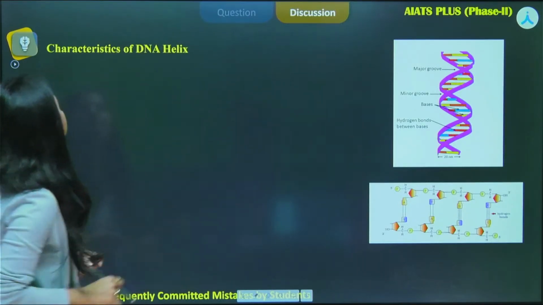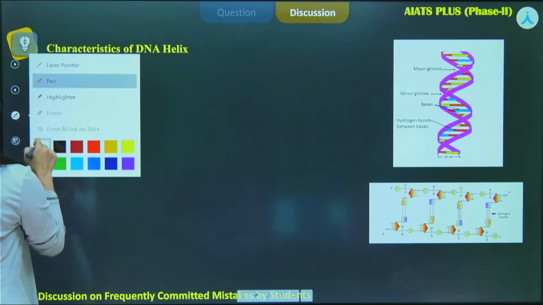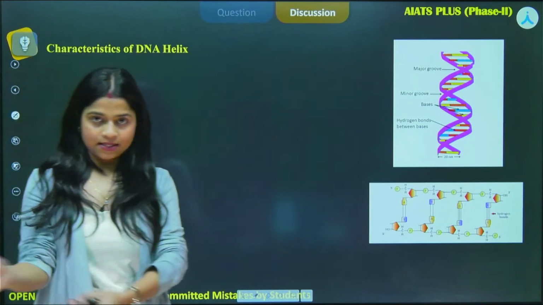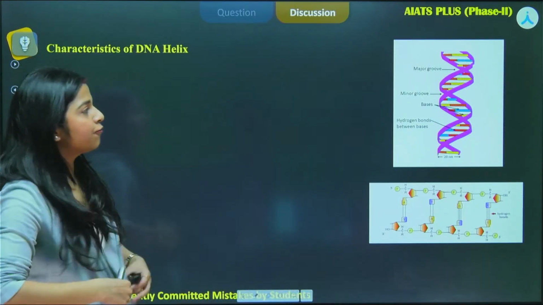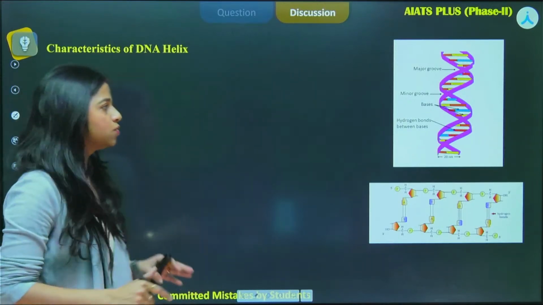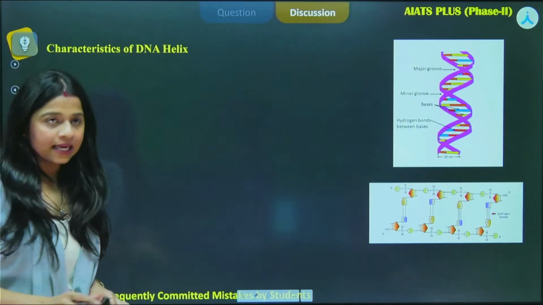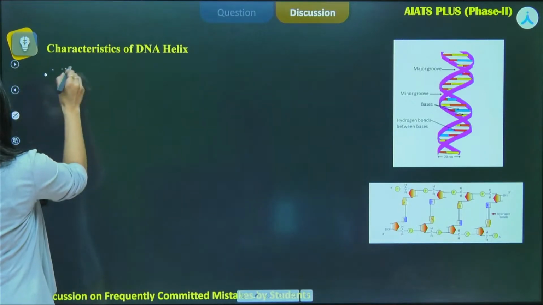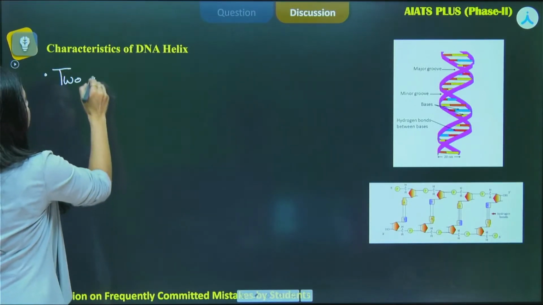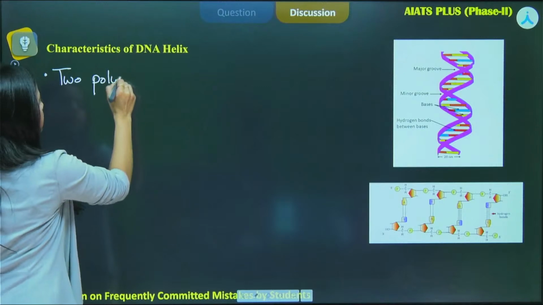Okay, so let's move to the characteristics of the DNA helix. Now, the first characteristic feature is, while we are talking about the DNA helix, it is made up of 2 polynucleotide chains, right?